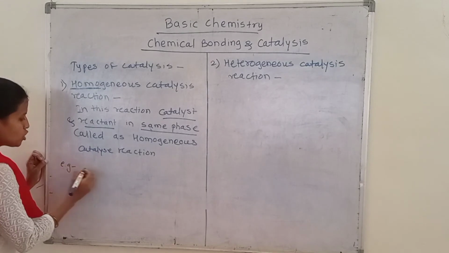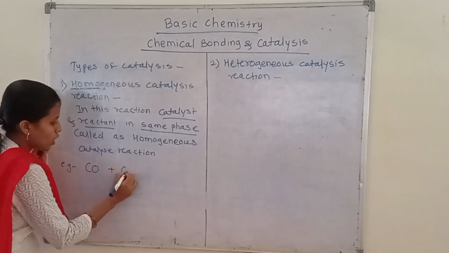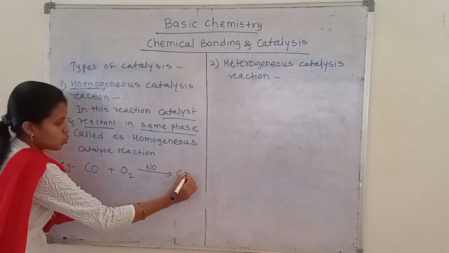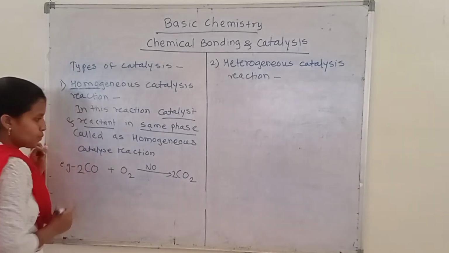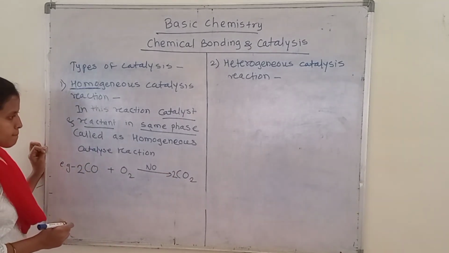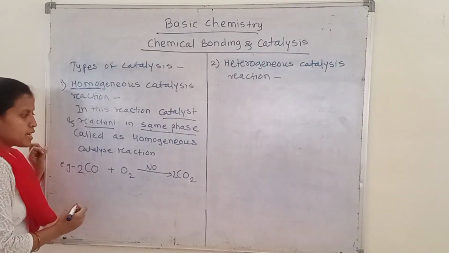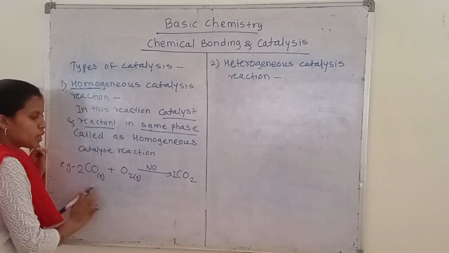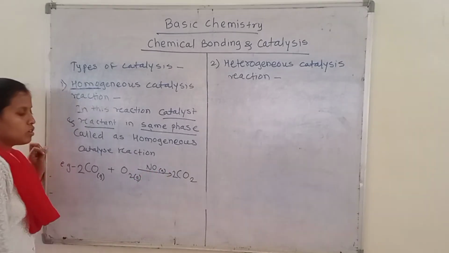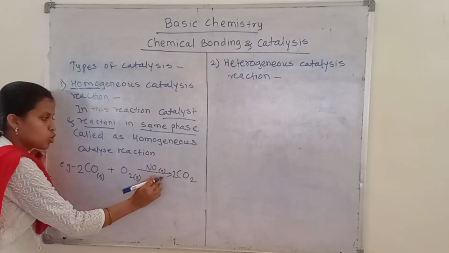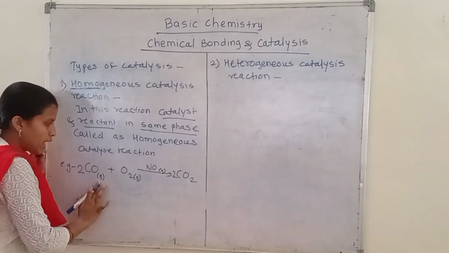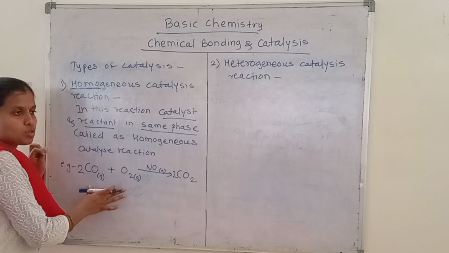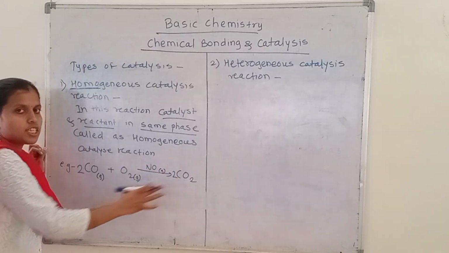For example, formation of carbon dioxide molecules from carbon monoxide, then NO will be used as a catalyst to get the carbon dioxide molecule. So in these reactions, this carbon monoxide will be in gaseous phase. That means these reactants will be in gaseous phase, and this catalyst will also be in gaseous phase. Means the reactant and the catalyst are in the same phase. So that's why this reaction will be homogeneous catalyzed reaction.